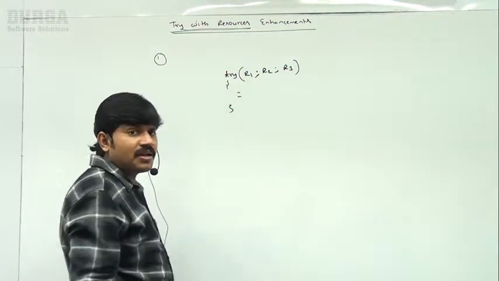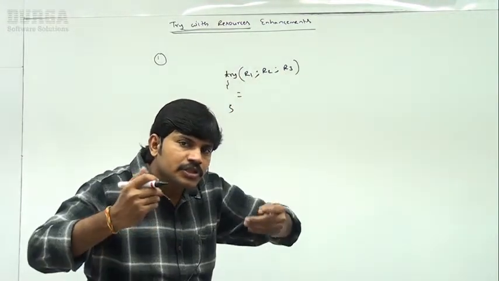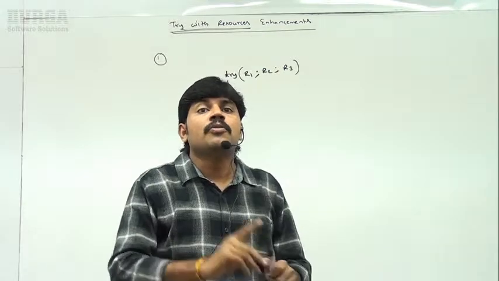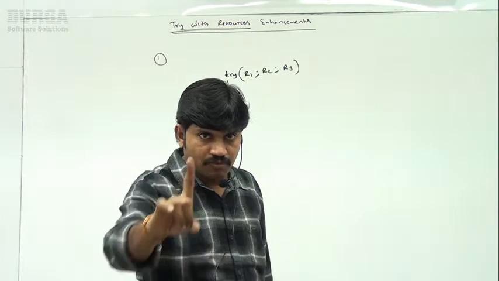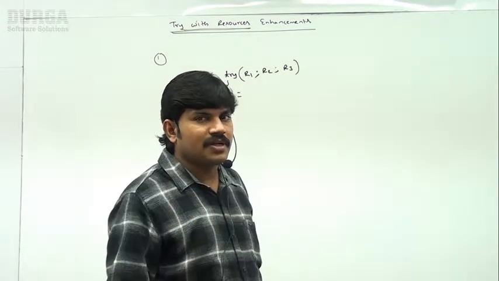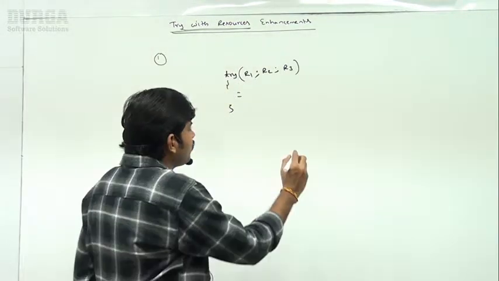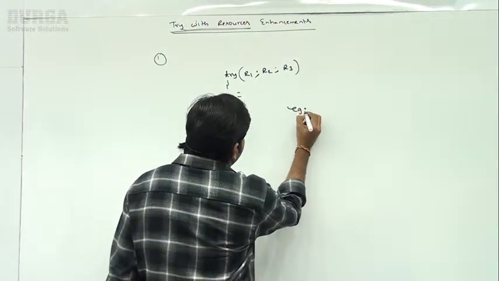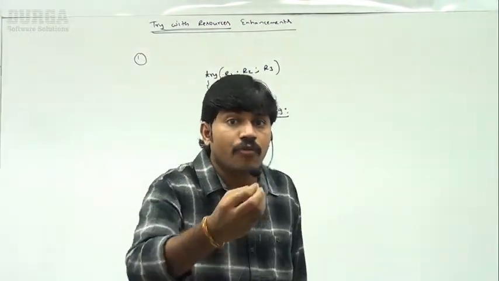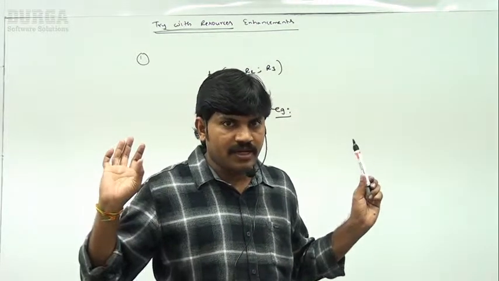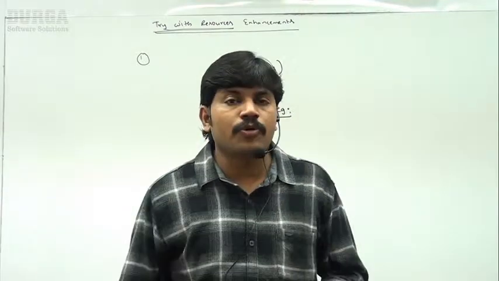Sir, how many resources am I taking? 1, 2, 3, like this. We can declare any number of resources, no problem at all, but these resources should be separated with a semicolon. The first conclusion is clear, right? Then immediately you ask, sir, can you please give a small coding-level example, very simple? My programming requirement is to read the data from the input file and write the data to the output file.